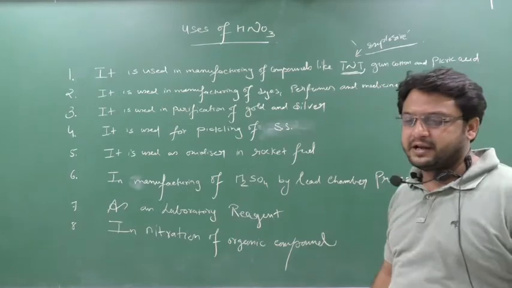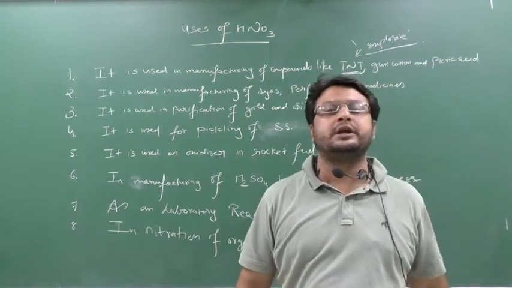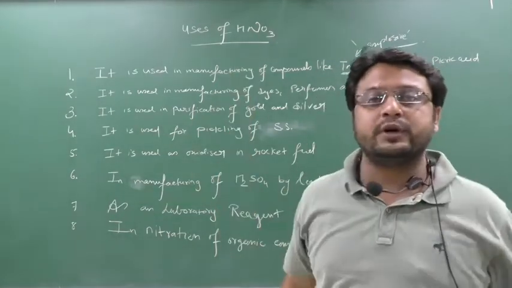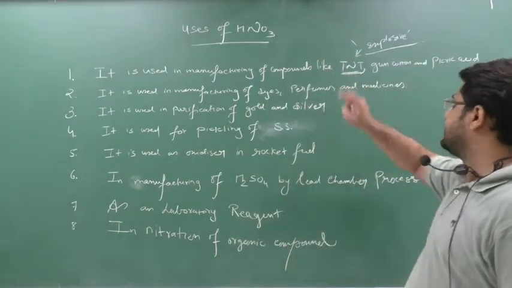In coal mines, everything cannot be dug out directly. So what happens? They put this TNT and do a number of blasts. As the blasts are done, the whole coal mine breaks down, and from that they can mine the coal. So there it is used, like TNT.